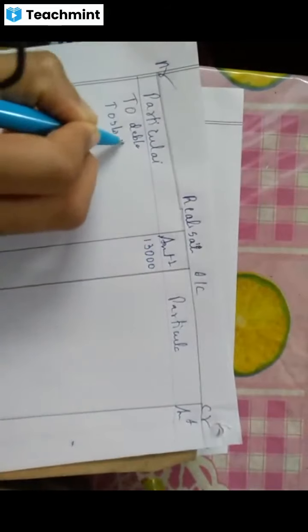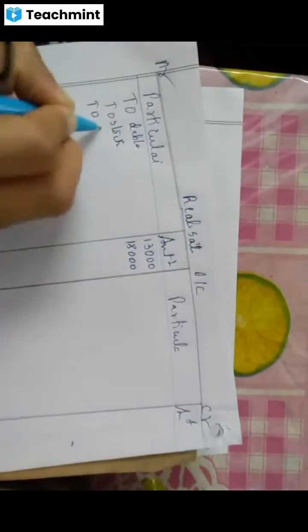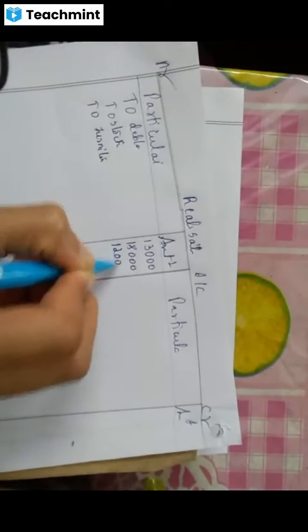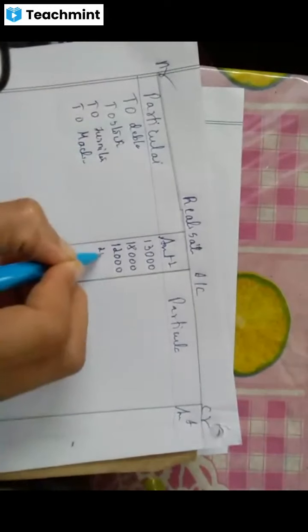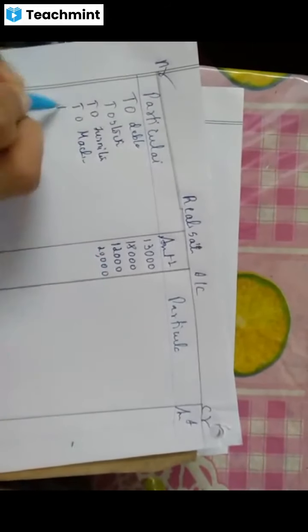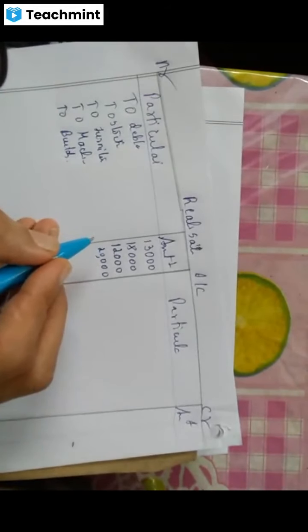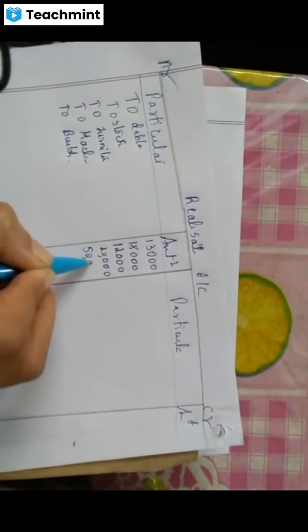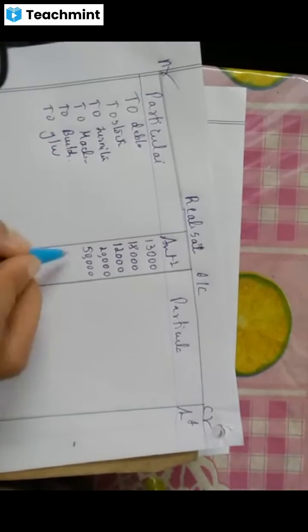Then to stock, amount is 18,000. Then to furniture, amount is 12,000. Then to machinery, amount is 20,000. Then to building, what is the amount, students? Just tell me. 50,000, is it? Okay. Then to goodwill, it is 10,000.